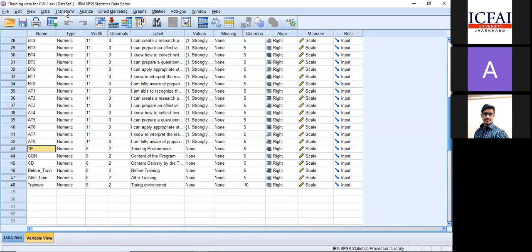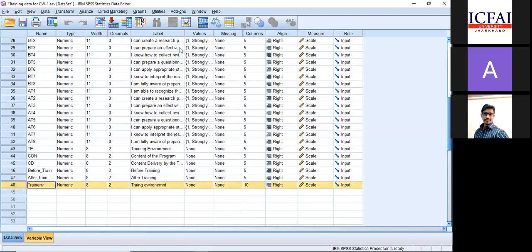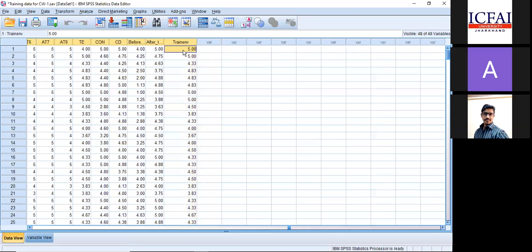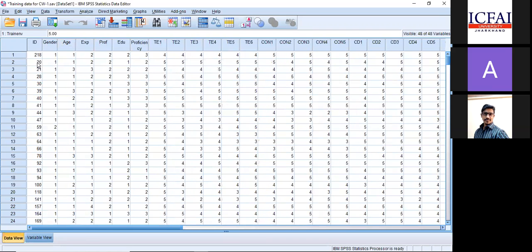Sir, I have made it only from the transform way. If you look into this training environment, this is through the transform way. So these are all the mean scores of individual respondents. For example, 218 is Rajkumar, 20 is some Professor Dilip, and 21 is some faculty or some person. So these are all the individual scores.